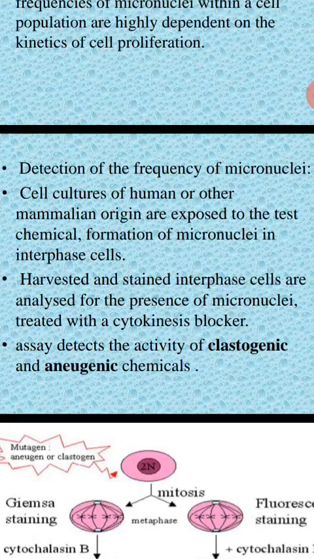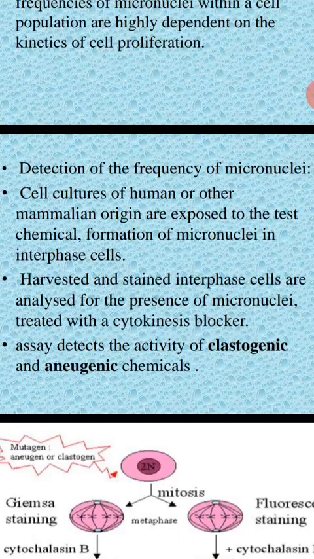For this, first, cell cultures of human or other mammalian origin are exposed to the test chemical. Cells in interphase are harvested and stained, and analyzed for the presence of micronuclei after treatment with a cytokinesis blocker. So the assay detects the activity of clastogenic and aneugenic chemicals.